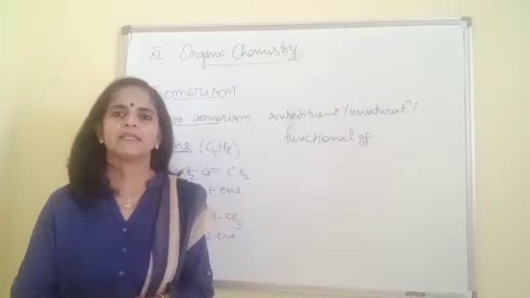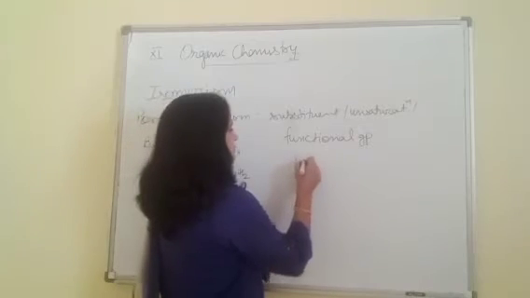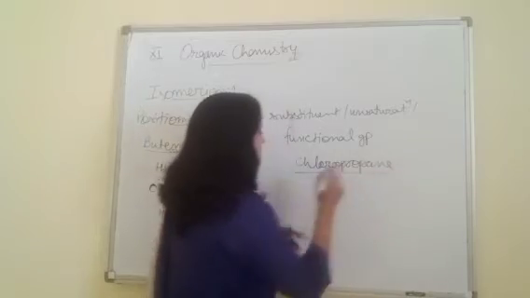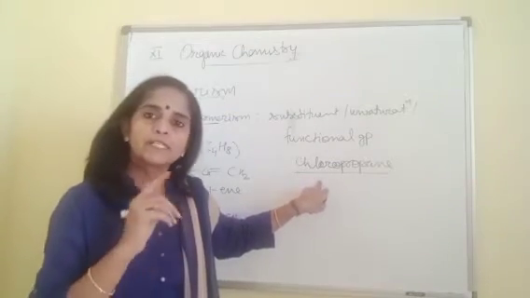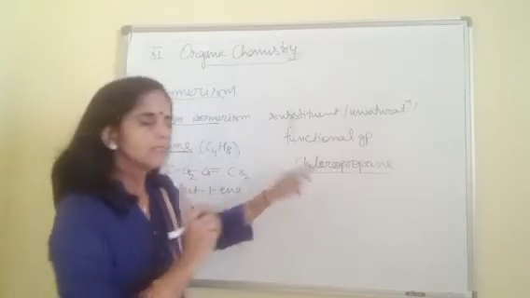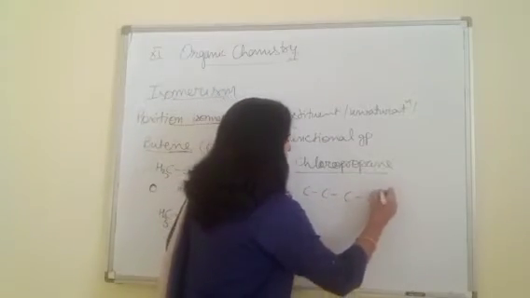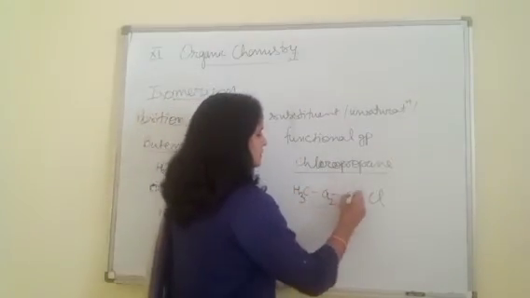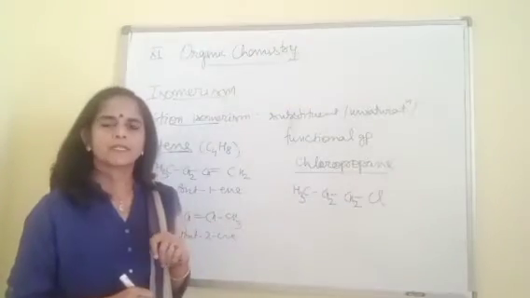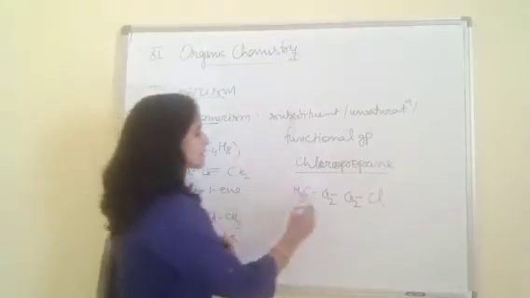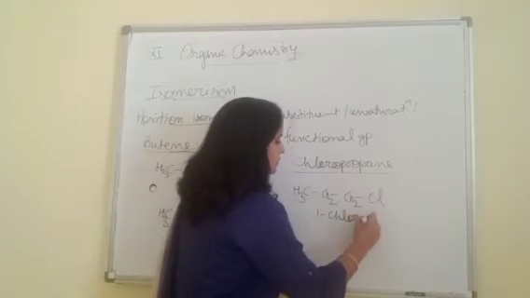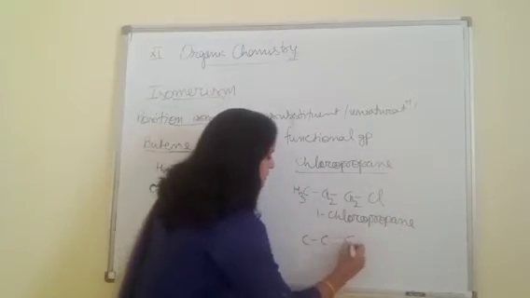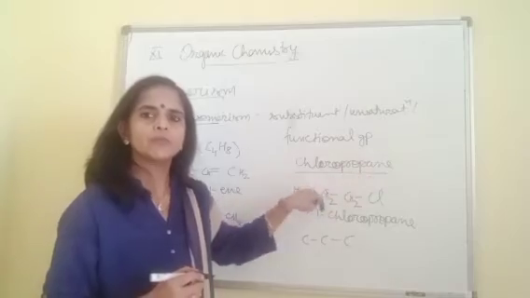Now for example, if I take chloropropane. Beta, I haven't specified where the chlorine is present. It means we can make its 2 isomers. One: in the 3 carbon chain, I can give chlorine to the first carbon, then satisfy the valences by hydrogen. Or second option: I can give chlorine to the second carbon. So this is 1-chloropropane. Now in the second case, I am shifting the position of chlorine from first to second.